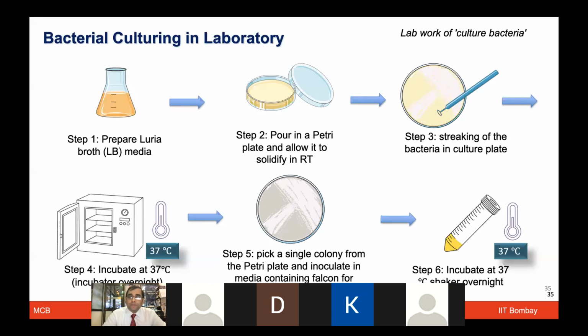Now many questions were asked about the culturing of the bacteria which we showed in the last class. Some students had asked for the steps involved, as they were slightly overwhelmed by the different things we showed in the video or live in the session. The first thing done in that experiment was to prepare the LB media, or Luria broth media. You pour that into a Petri dish, and it is hot at first. After you allow it to cool down in the laminar hood, it solidifies at room temperature.